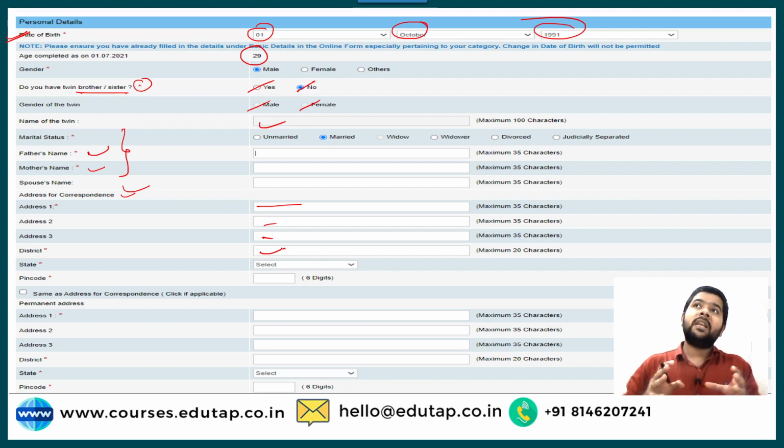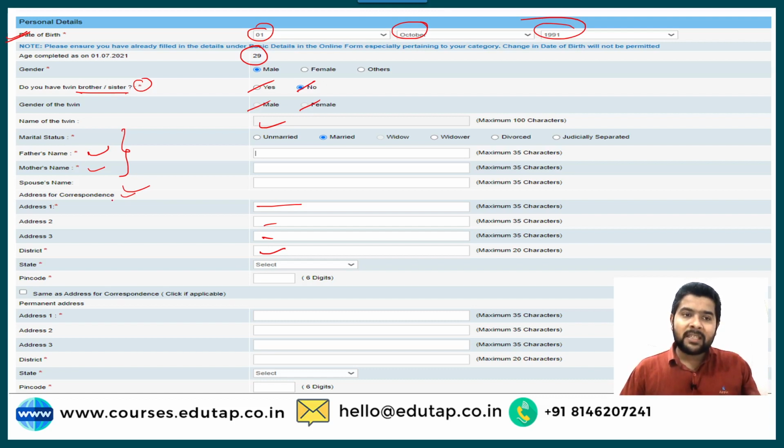Suppose guys, if you are living in Delhi, or you are working in Delhi and your hometown is in UP. So your hometown is your permanent address, but it's totally up to you. If you want to put the permanent address as Delhi, that is your call.